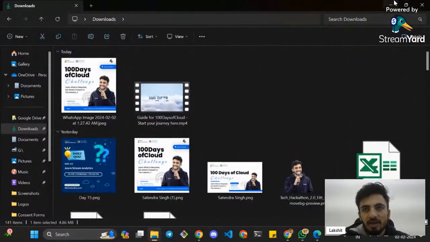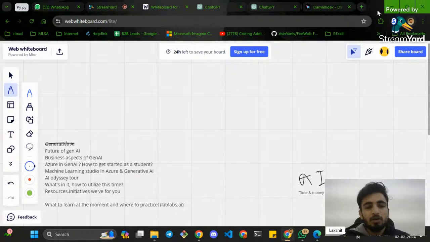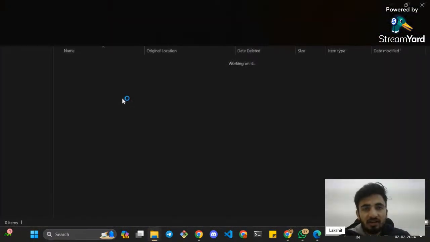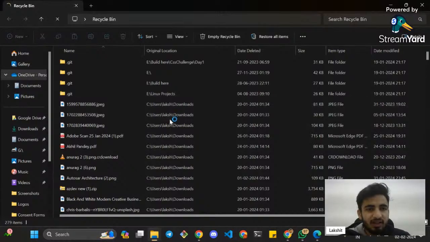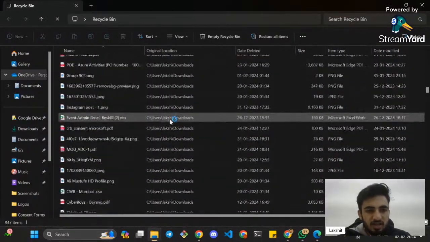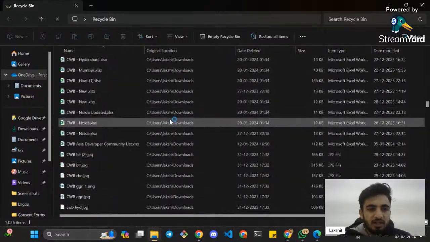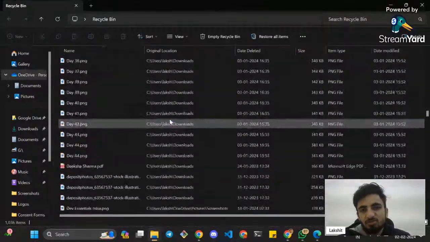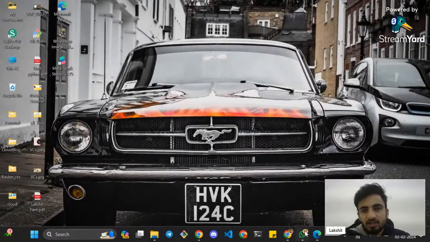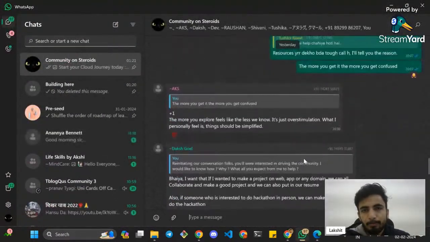Oh, I might have deleted these images. Let me restore them. I have downloaded these images, which will give you a broad idea of what generative AI does, and how tough it is from an industry perspective to explore all these terms. Give me one second, I'll quickly show it to you.